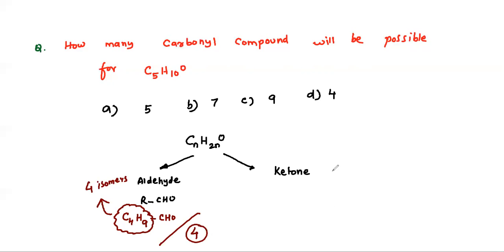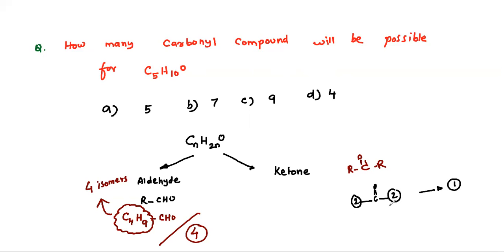Now the ketones. A ketone is R-C(=O)-R'. Let's see now. The C=O will be used. On this side 2 carbon atoms are possible, and on that side 2 carbon atoms are possible. How many combinations are there? Only one combination, ethyl on this side and ethyl on that side.